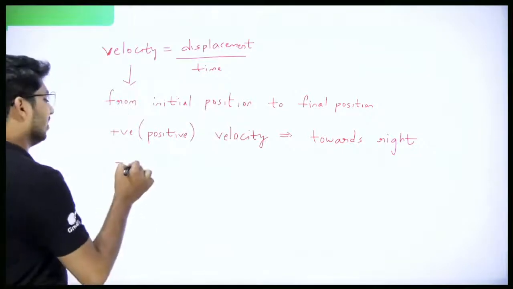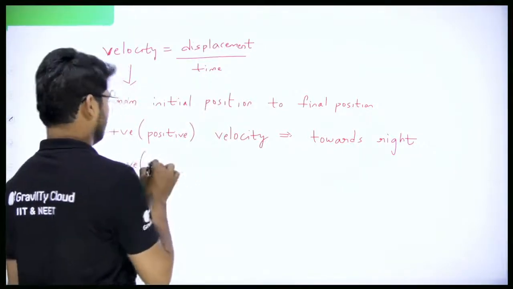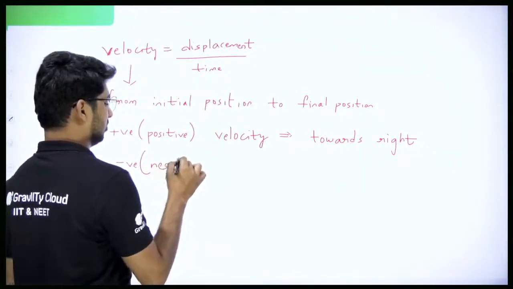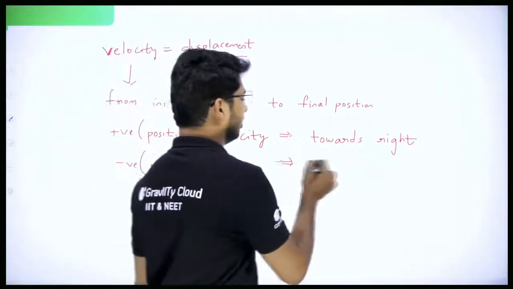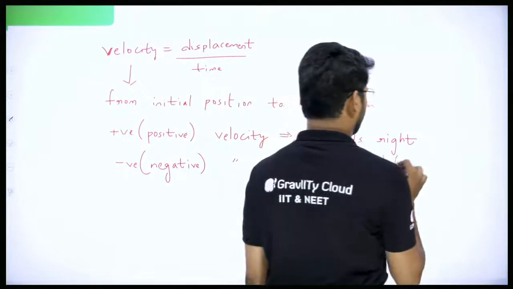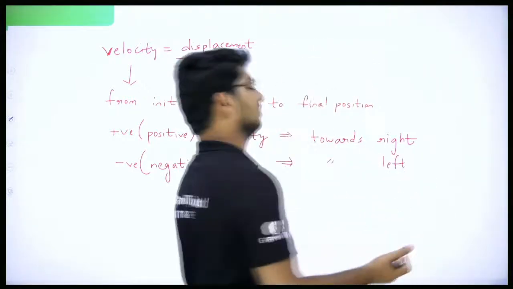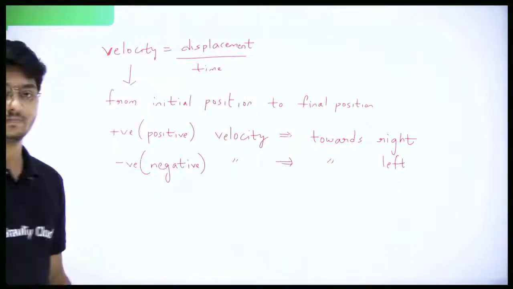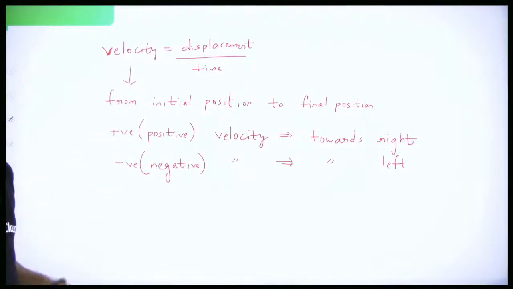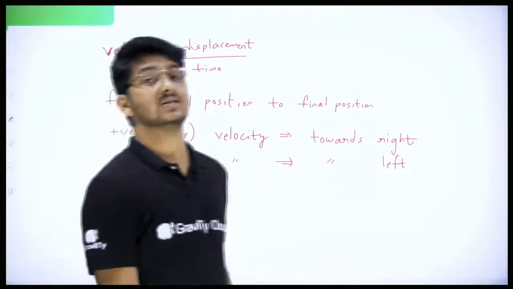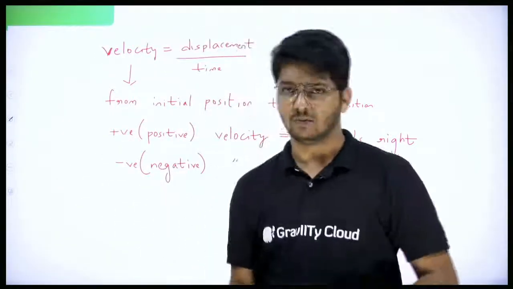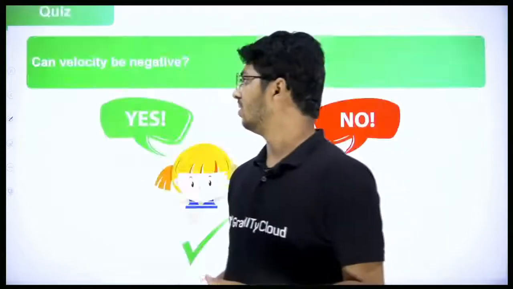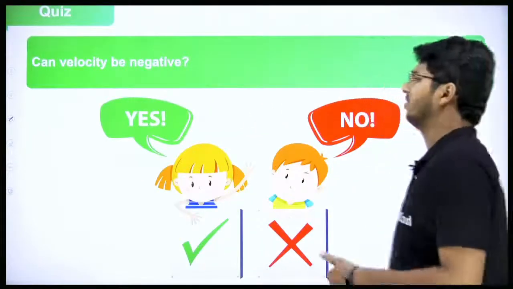And negative velocity, minus VE, negative velocity will imply towards left. Same as displacement, same for every vector as of now. These are the points that we have learned. And obviously we have learned that average velocity is equal to total displacement by total time. So we got both the cases. Okay, good. So let's go into another few questions.